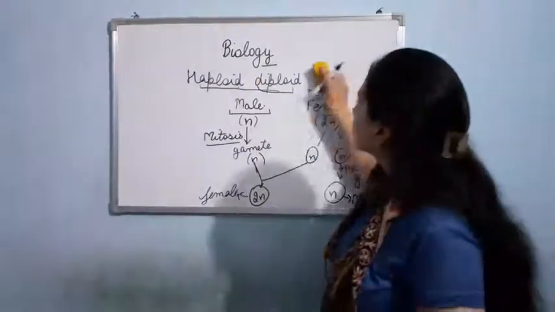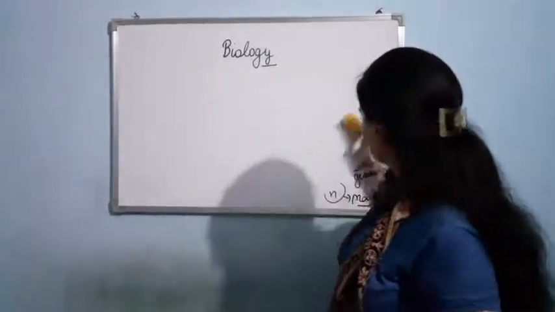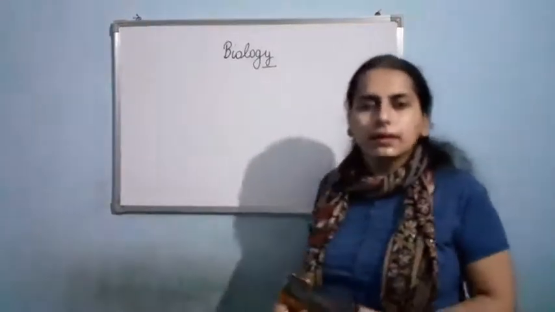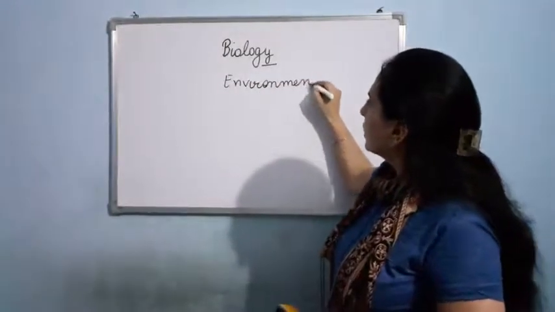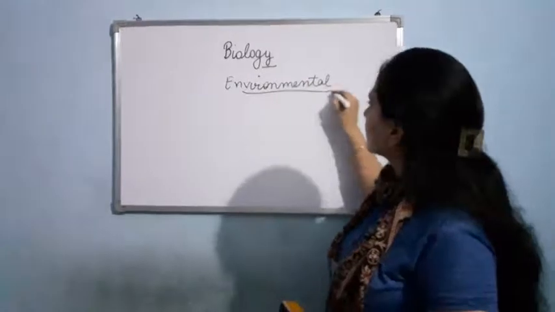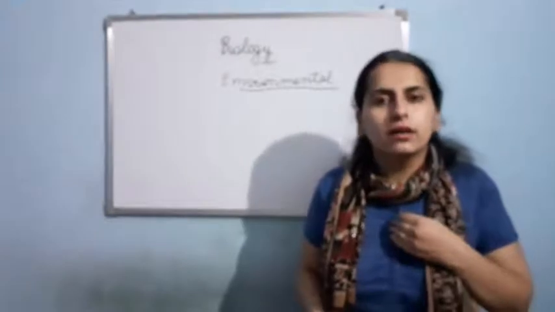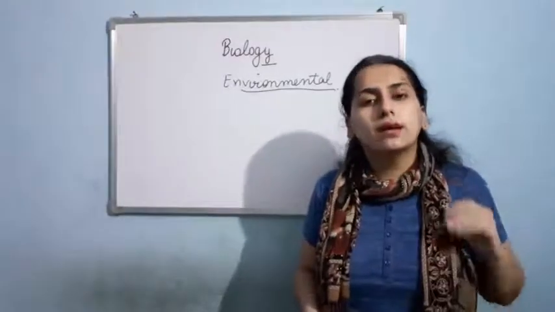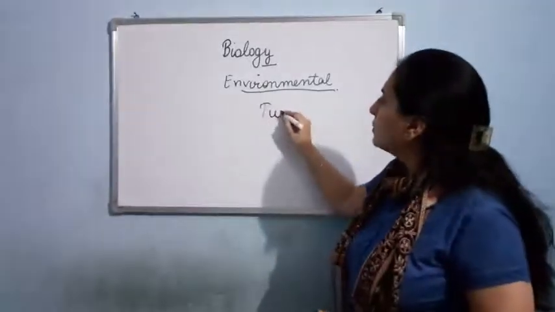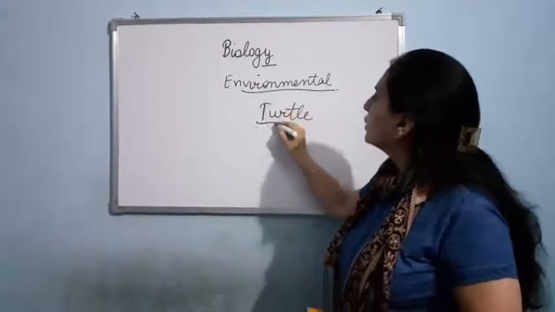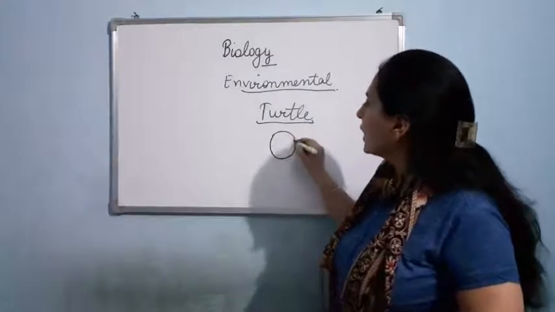Now let us talk about the sixth type of sex determination, that is environmental sex determination. As the name suggests, in this case the sex of the child would be determined by the environmental factors, not by the chromosomes. Suppose I am having the example of turtle. Turtle lays eggs. Now here there is an egg of turtle.